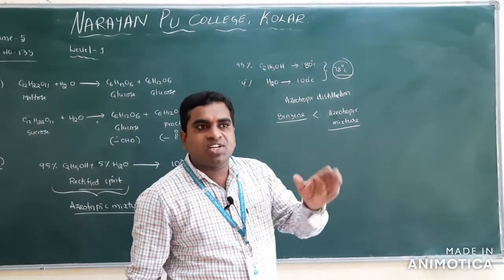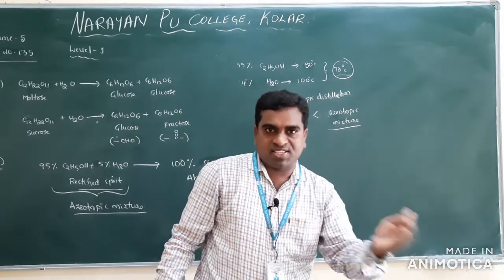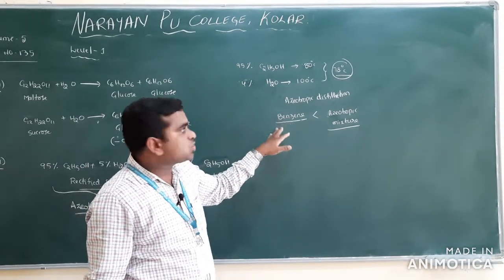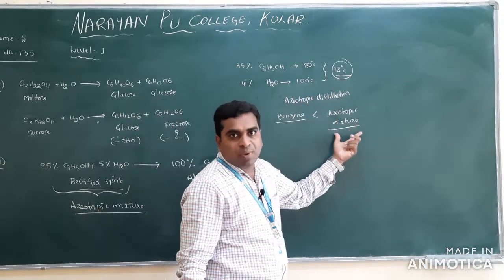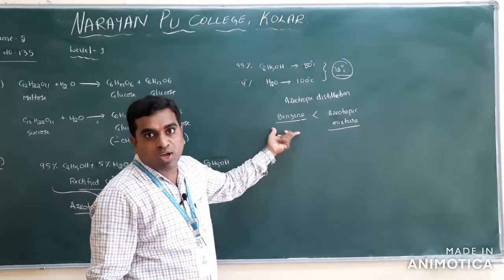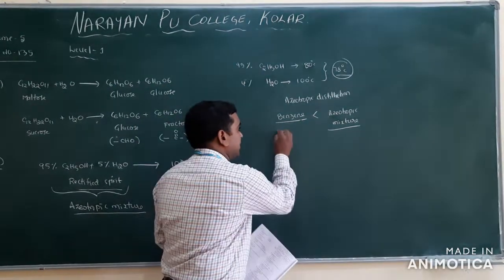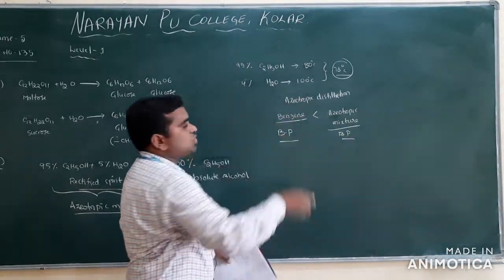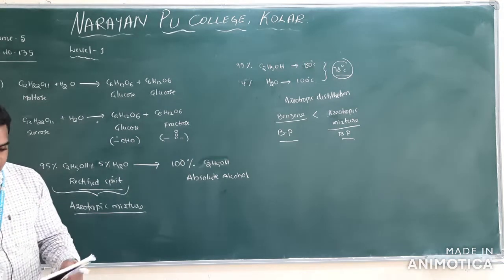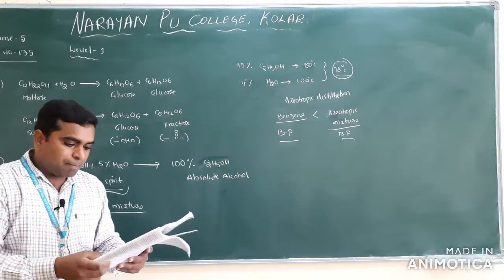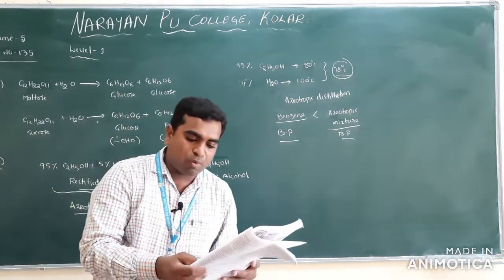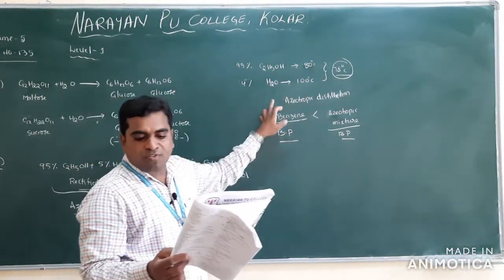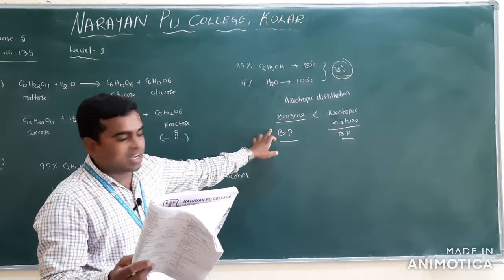For azeotropic distillation, a third solvent is required. What solvent do we use here? Benzene. The boiling point of the third solvent should be less than the azeotropic boiling point, then only azeotropic distillation is possible. So your answer is distillation with an appropriate amount of benzene. Option 3 is the correct one.